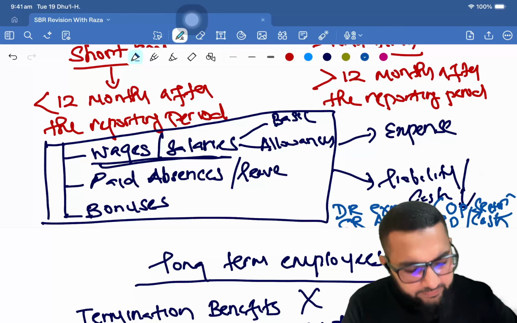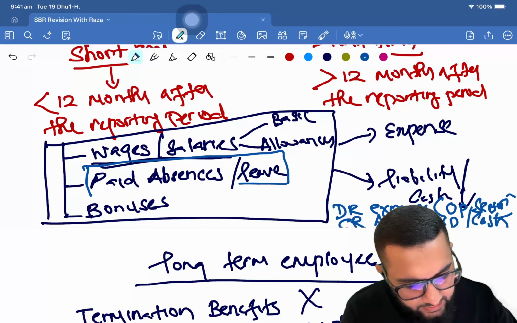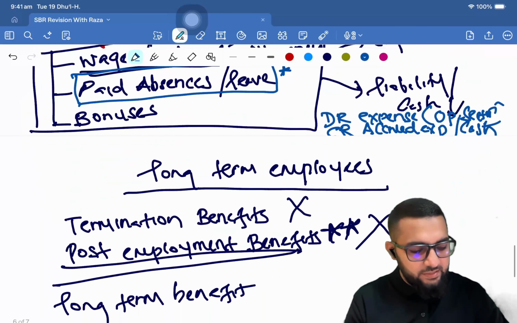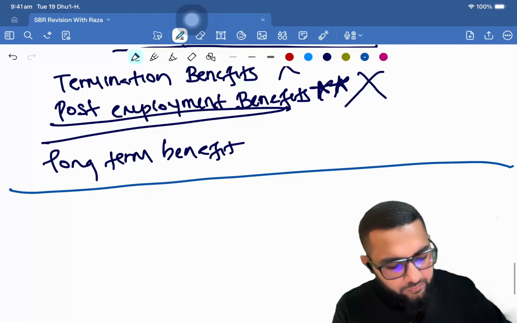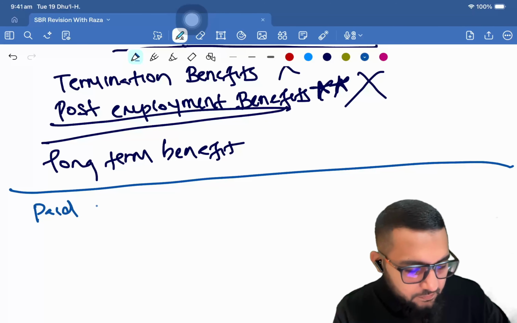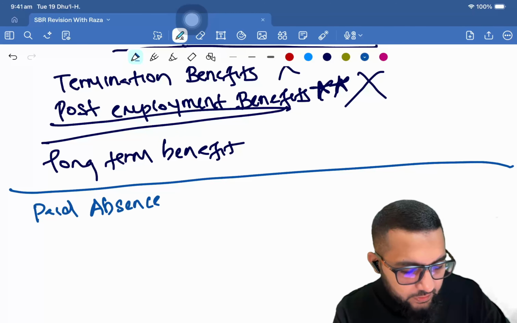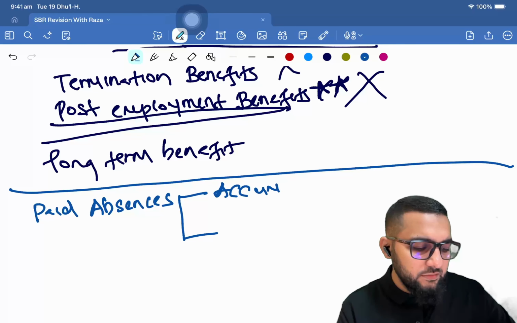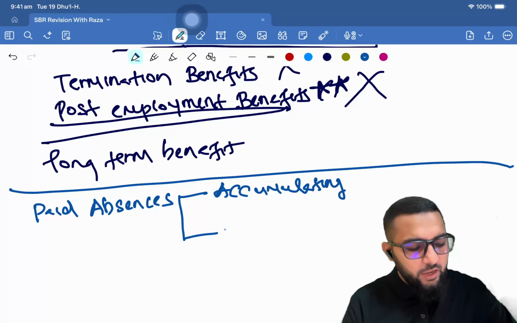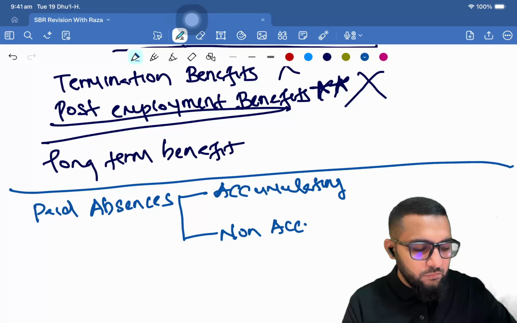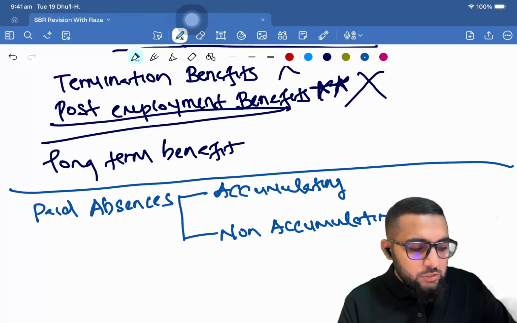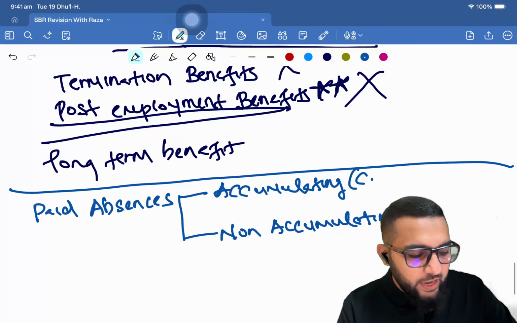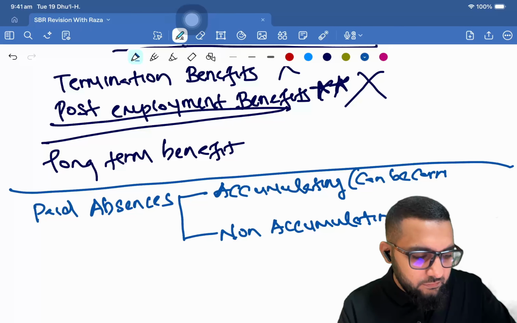Okay? Right. But when you look at paid absences, there is specific guidance that is provided by IAS 19. Right? Now, when we look at paid absences or paid leave, this could take two forms. One is accumulating and one is non-accumulating. Okay? So accumulating paid leaves are the leaves that you can carry forward. Can be carried forward. Okay?